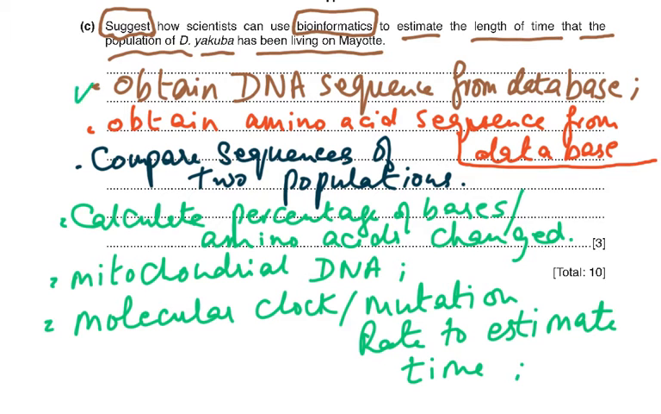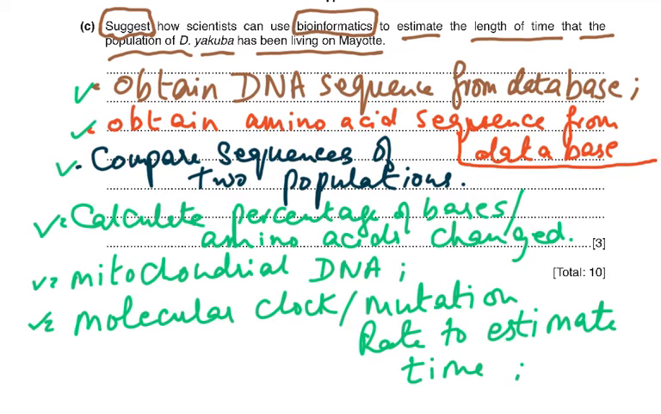We could find out, when we know the DNA sequence, we can find out the amino acid sequence from the database. Then we can compare the sequences of two populations. Then we can compare or calculate the percentage of bases or the amino acids that have changed between the two populations. Or we could analyze the mitochondrial DNA. And then of course we could use the molecular clock and also the mutation rate to estimate the time.